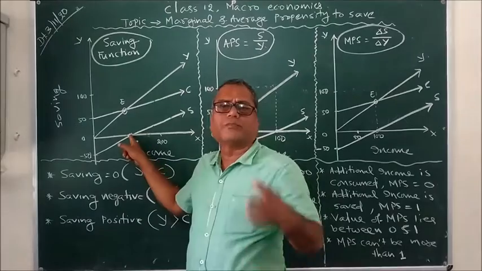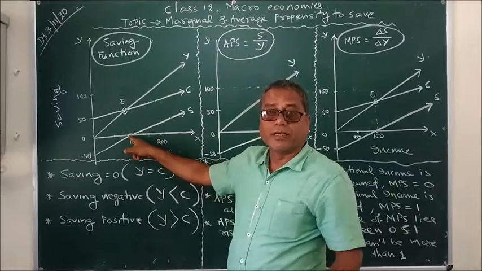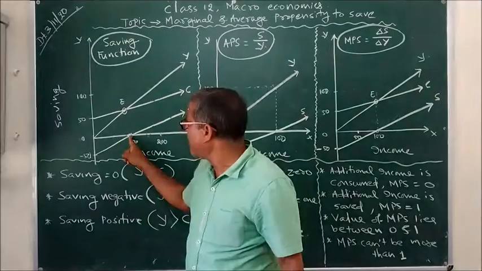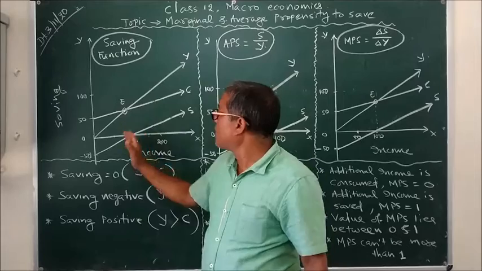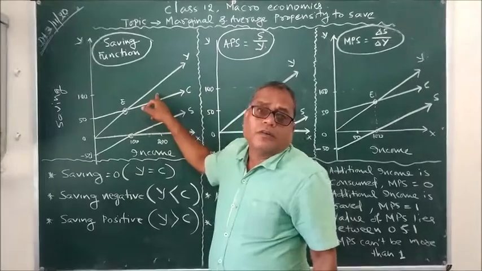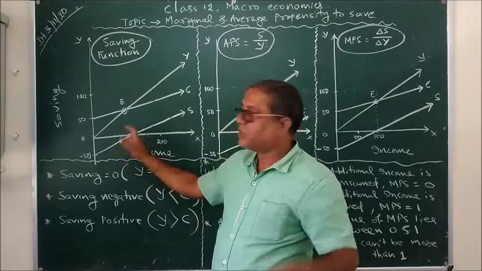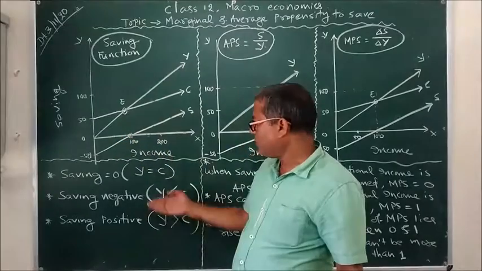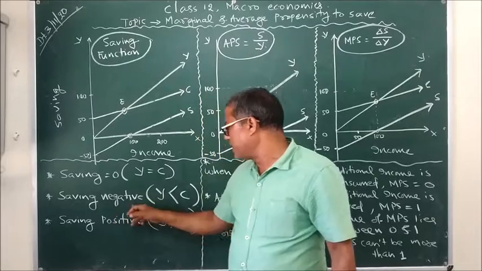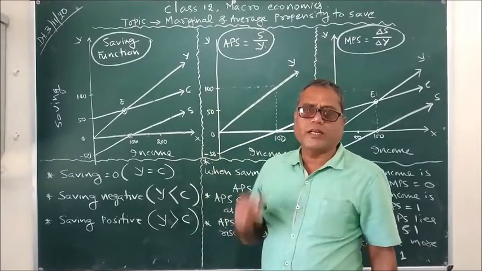So, to conclude, three different points. At the point where the saving curve coincides or intersects with the x-axis, saving is 0, and this is also called the break-even point. Towards the left of the break-even point, saving is always negative, and towards the right of the break-even point, saving is positive, and at the break-even point, saving is 0. Three different stages. So you can see here, saving is 0 when income is equal to consumption, saving is negative when income is less than consumption, and saving is positive when income is more than consumption.